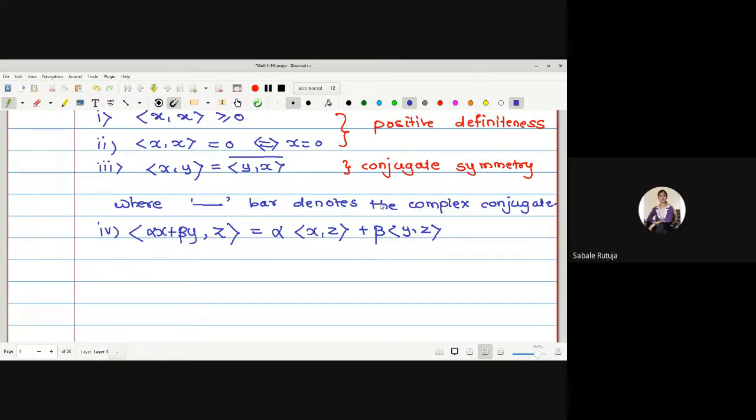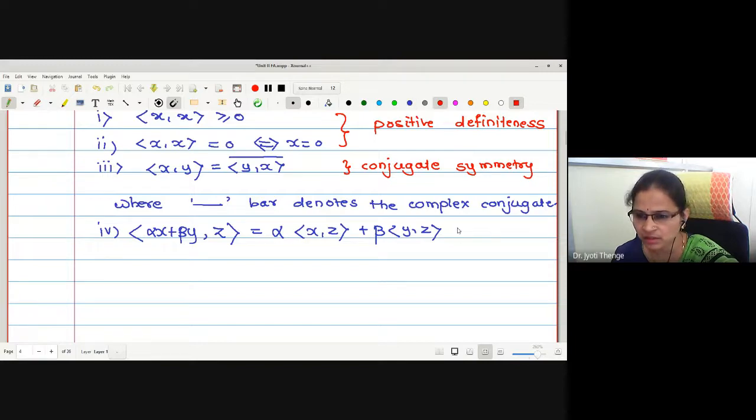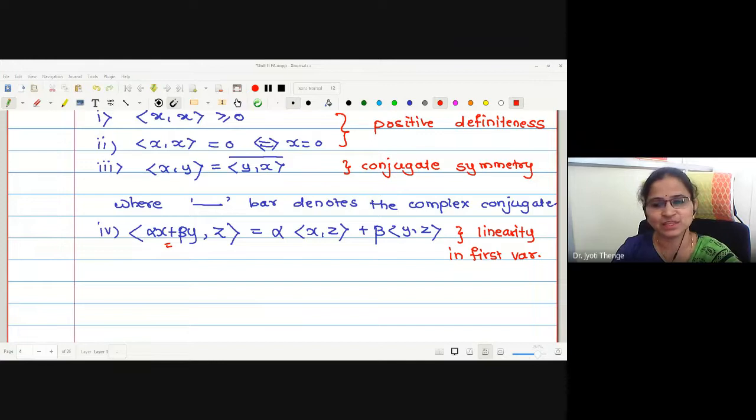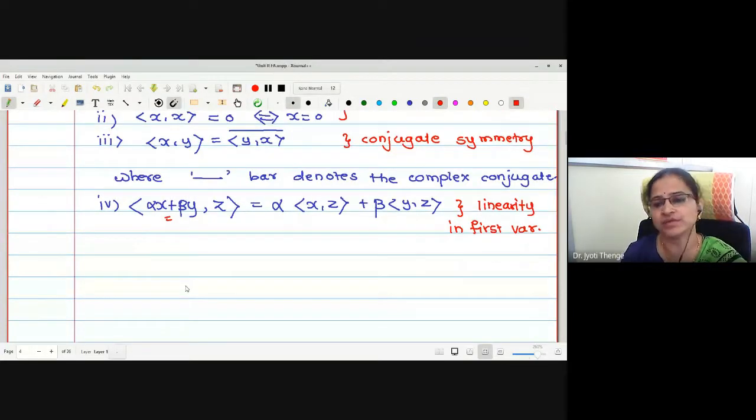Yes, ma'am. The property is called linearity in first variable, not only linearity. In the first variable only linearity holds. Now a question may arise, what happens if we have a linear combination in the second variable? This will be a natural question, and we will give the answer by the properties of the inner product. I will give you the answer of this question as the properties. Time being, have you understood this?